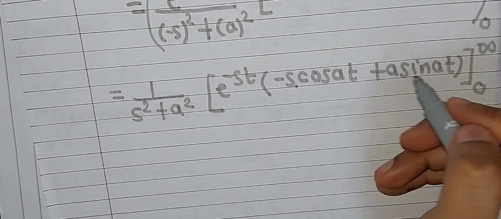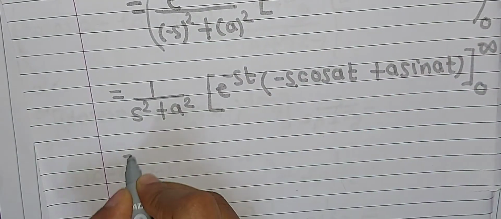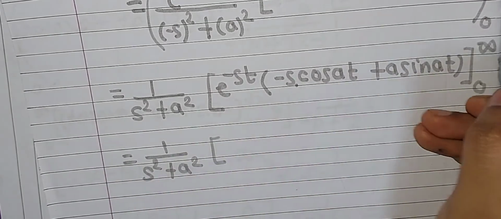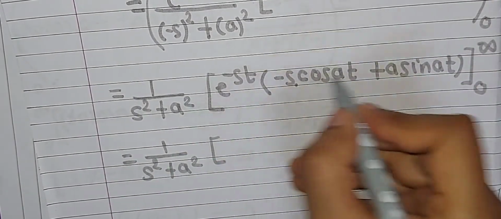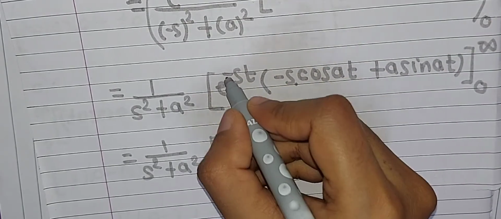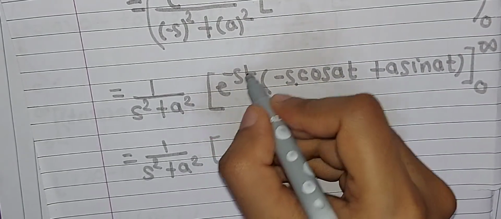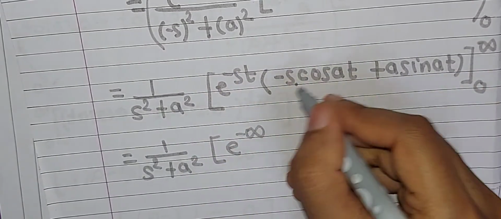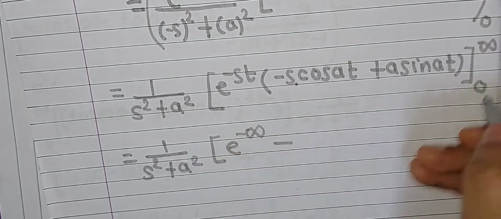Now put this upper limit and lower limit one by one. So that implies 1 upon s square plus a square into, when we put infinity in place of t, e raised to infinity with the minus sign, then e raised to minus infinity, and its value is 0. Therefore do not consider this bracket.